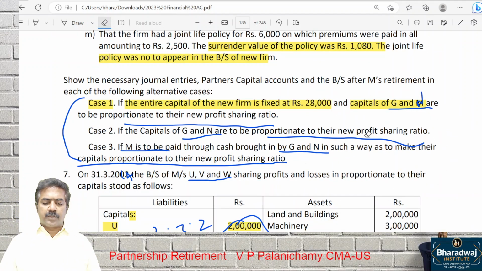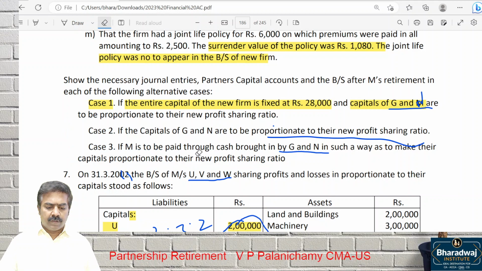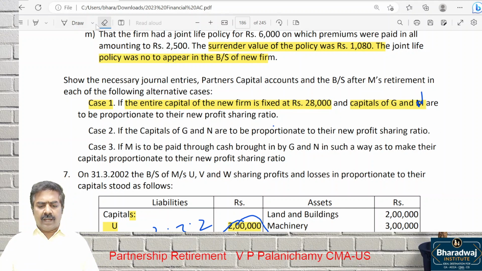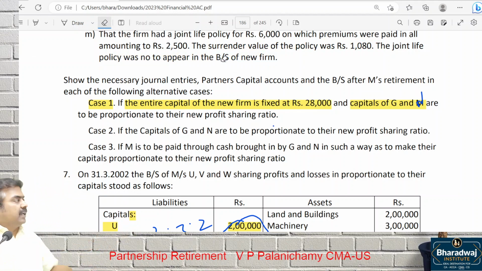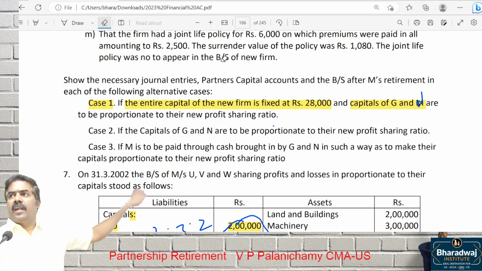Now come to case 1, read it again. Look at what is given in case 1. Entire capital of the firm is fixed at 28,000. Capital of G and N ought to be in which ratio?